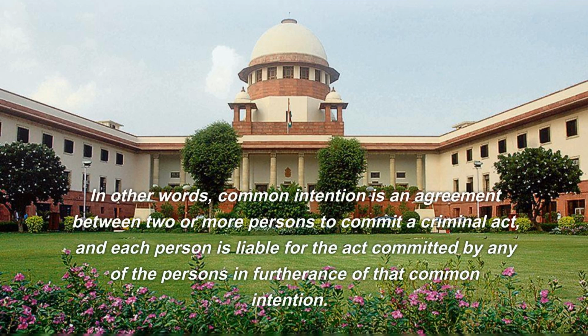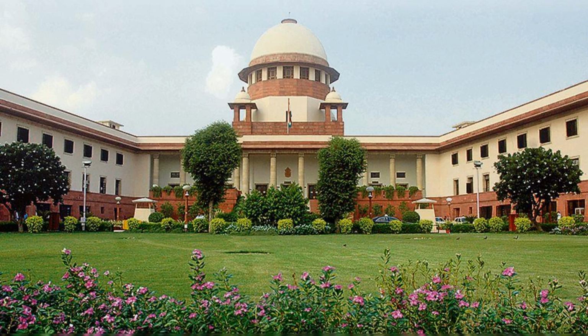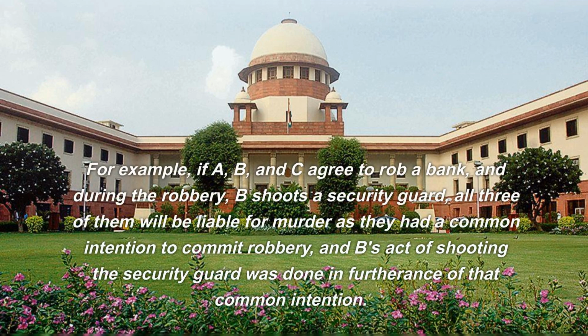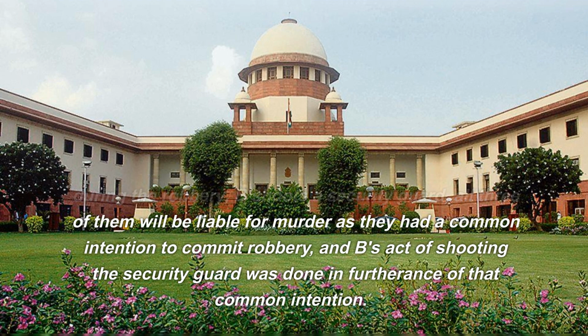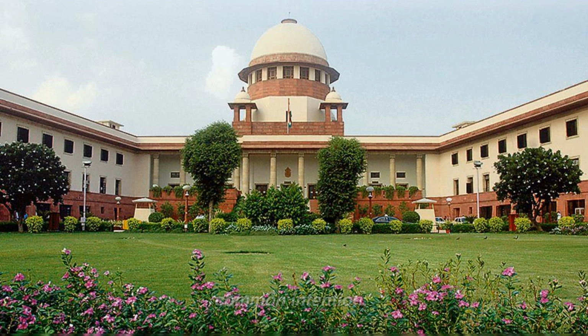In other words, common intention is an agreement between two or more persons to commit a criminal act, and each person is liable for the act committed by any of the persons in furtherance of that common intention. For example, if A, B, and C agree to rob a bank, and during the robbery, B shoots a security guard, all three of them will be liable for murder as they had a common intention to commit robbery, and B's act of shooting the security guard was done in furtherance of that common intention.